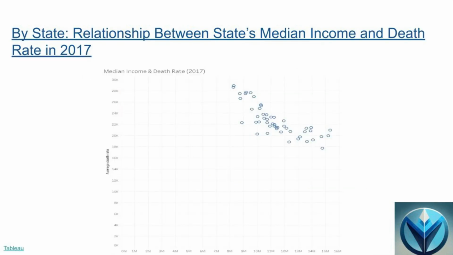In order to analyze the potential causes for high death rates within states, we took a look at states' median income in relation to death rate. We found that these two variables had an inverse relation, meaning that as a state's median household income increased, the death rate lowered. Ultimately, this could be a signifier of wealth or access to healthcare, but we see that this also could mean something in regard to water pollution.